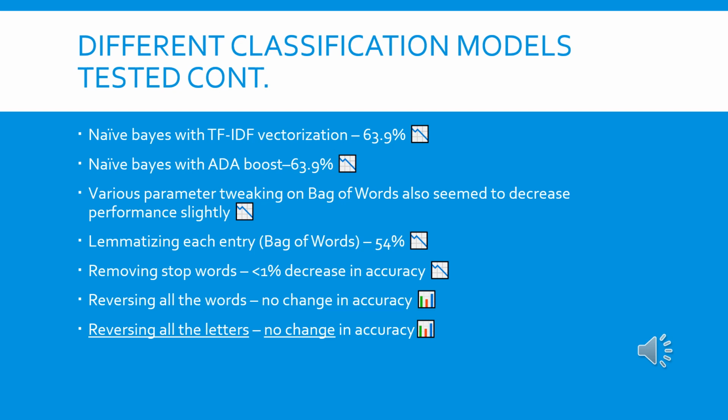We tried reversing all the words in each entry. That didn't have any change in accuracy, which we kind of expected because it's a bag of words naive Bayes model. And then we tried reversing all the letters just to see what would happen, but that also had no change, which was a bit of a surprise. We'll talk about that in the next slide.